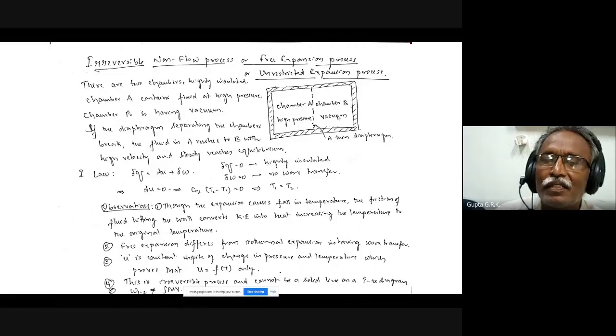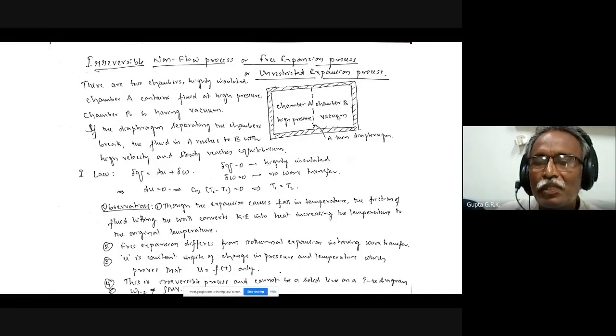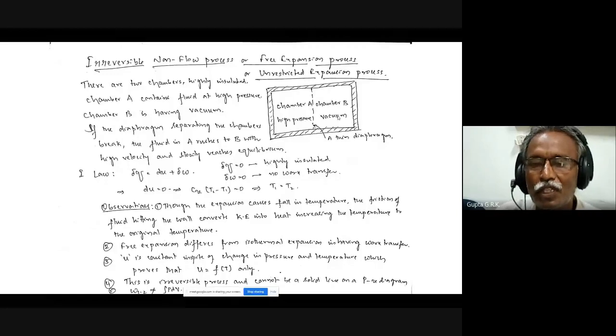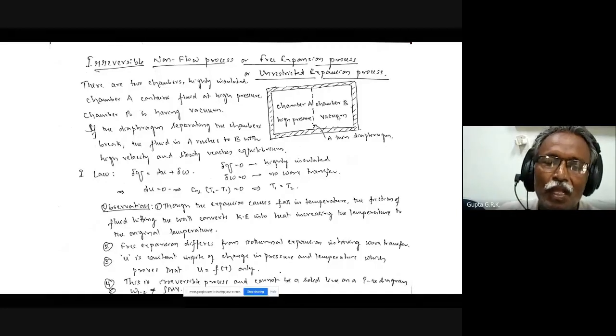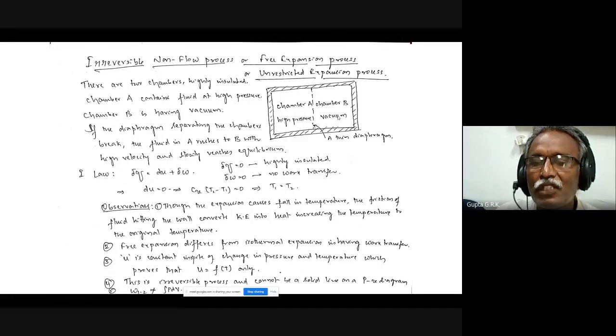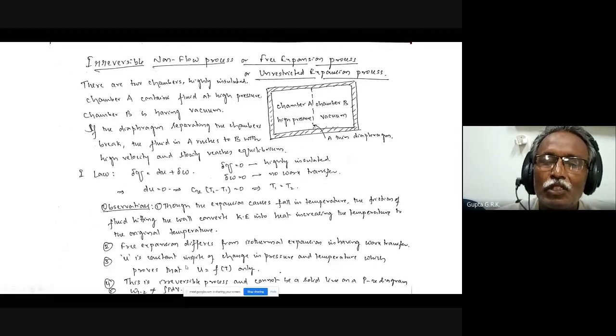And sometimes people may ask, it is constant temperature also, so why is this not an isothermal process? No, that is different and this is different. A free expansion differs from isothermal expansion because isothermal expansion involves work transfer. Here there is no work transfer at all. So that is the way it differs. And U is constant in spite of change in the pressure and temperature, which proves that U is a function of temperature only. This is another corollary from the free expansion process.